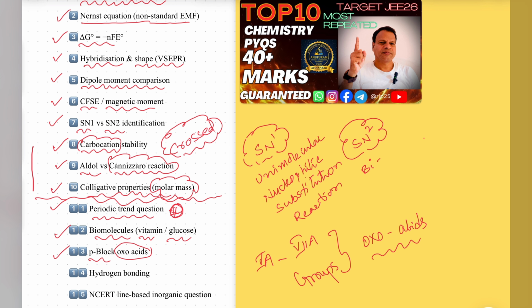Like this in seventh group elements, we have chlorous acid, chloric acid. These are all oxo acids. Based on this concept, they will ask what is the hybridization, how many lone pairs of electrons are there, how many bond pairs are there, what is the oxidation state, what is the shape of the molecule. Such type of question will be asked in this concept.